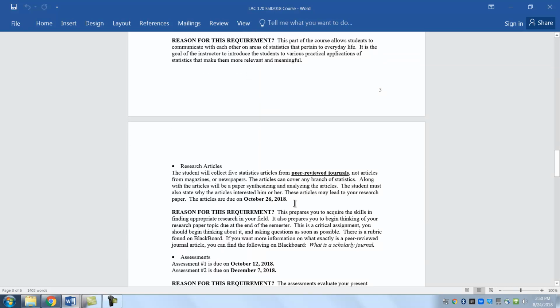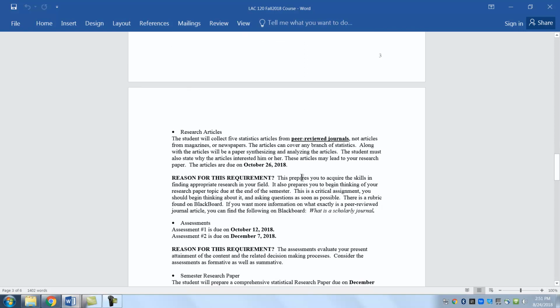Research articles is going to be one of the assignments. We'll talk more about it as the time approaches. You'll be doing some peer-reviewed journal articles. Some of you may be familiar, some of you may not. So this is for you to get used to what we're looking for in the scholarly sense. You're going to be starting to write scholarly types of papers, not essays, not personal reviews, not free prose. It's going to be scholarly work, quite different than you may be used to.